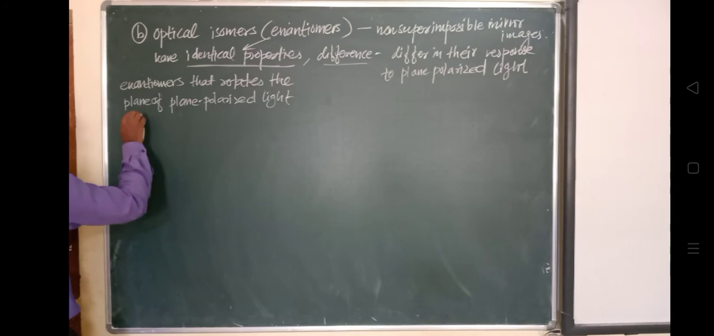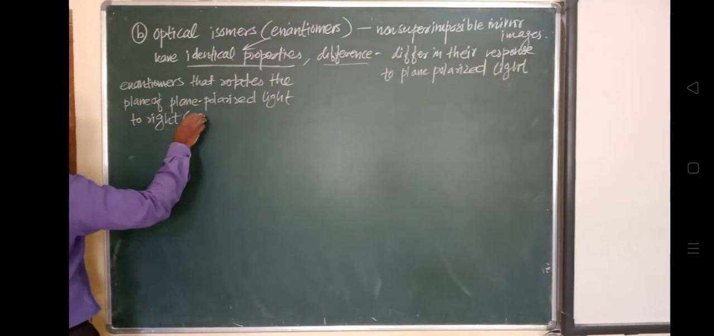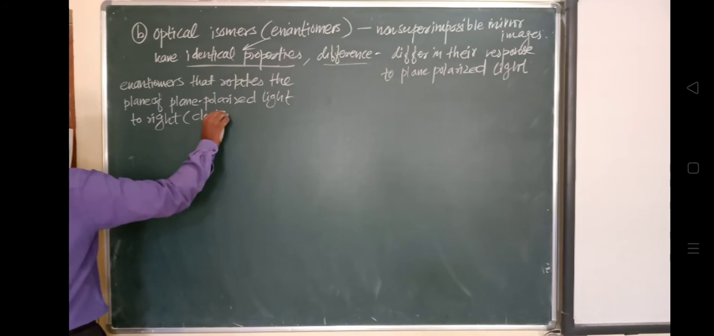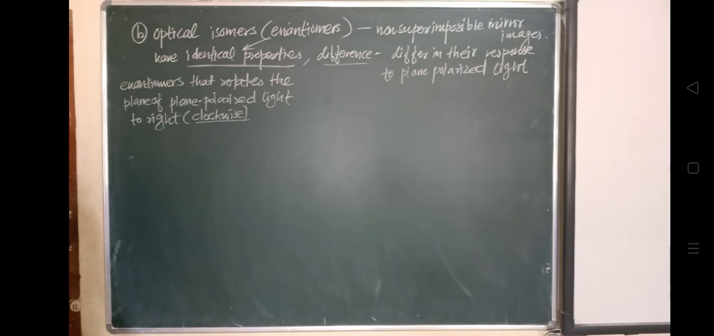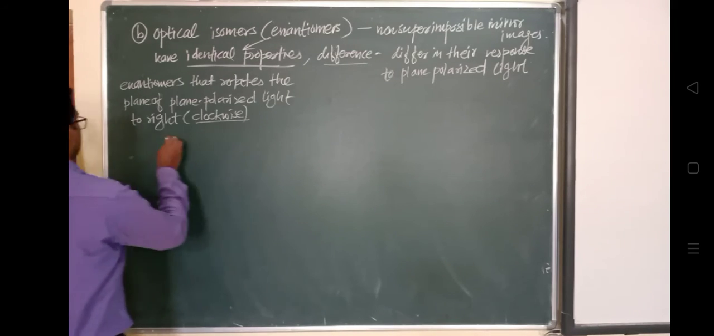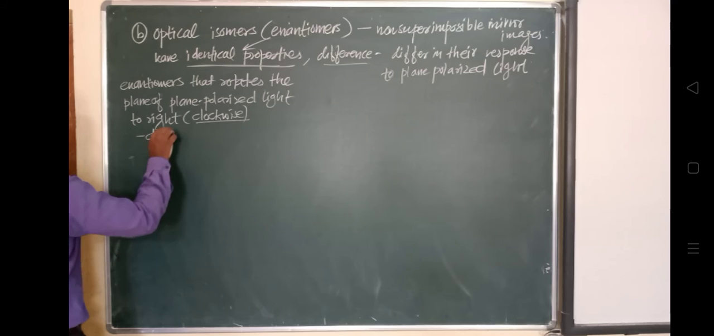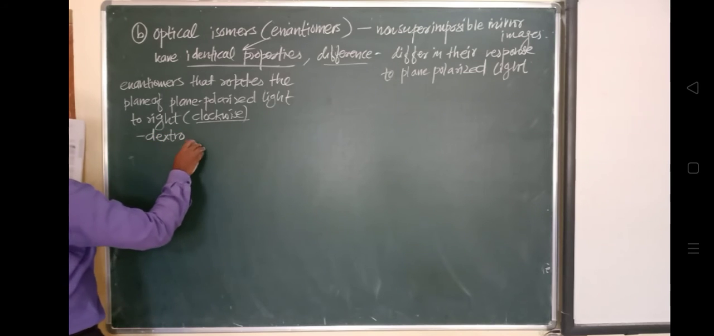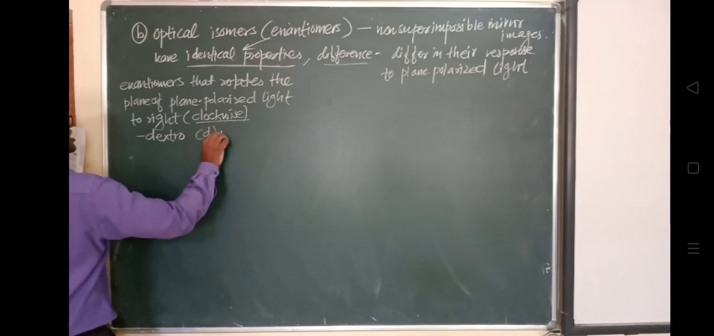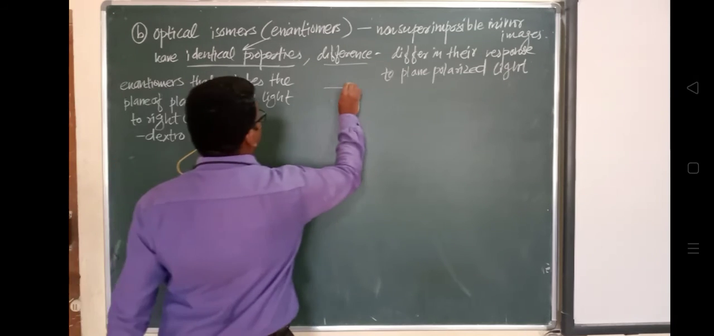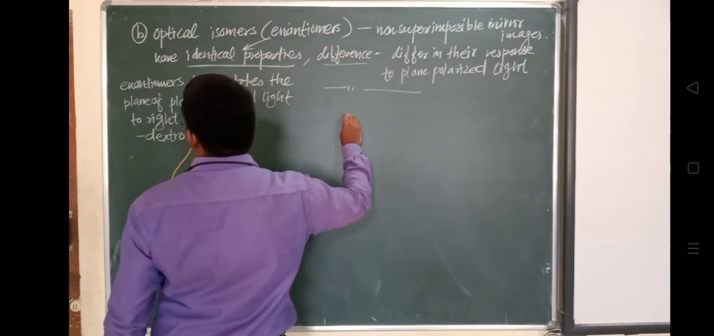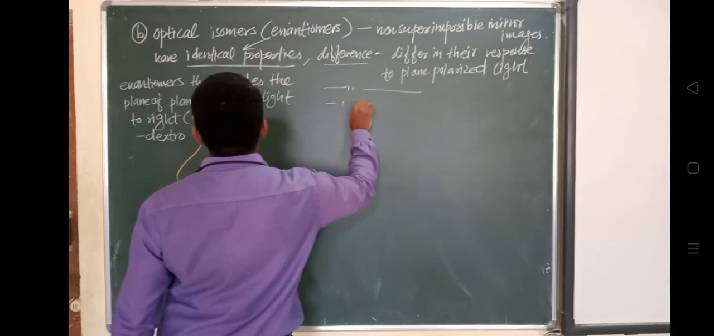To the right side. And to the right side means what? The consideration that we have to take is a clockwise direction, and this clockwise rotation is called a dextro isomer. Dextro. It is also called a D isomer.